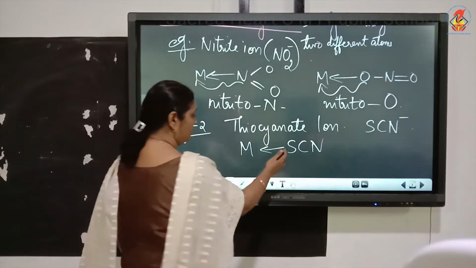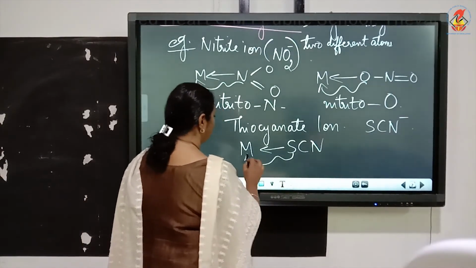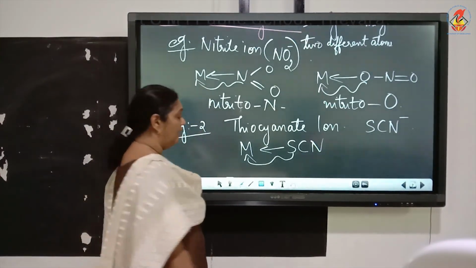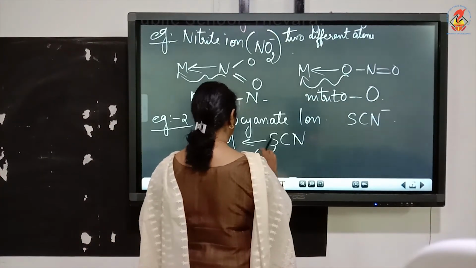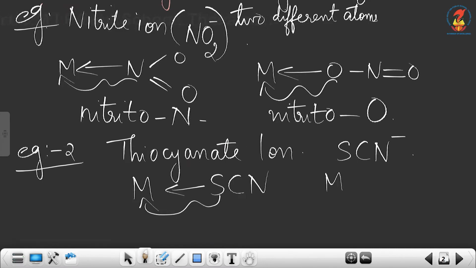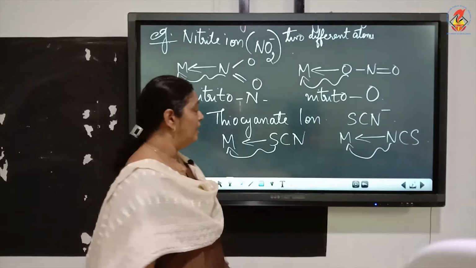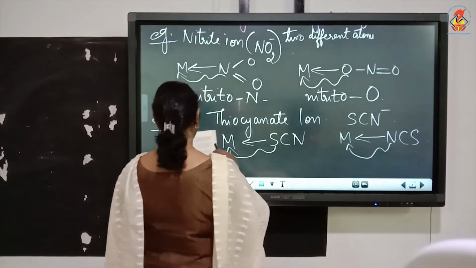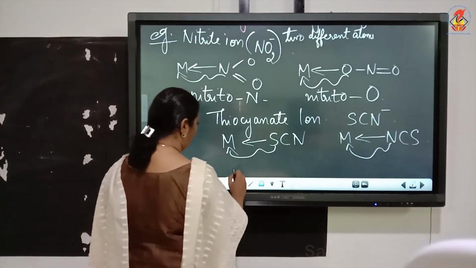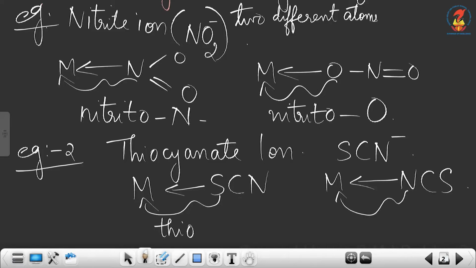MSCN. From this it's very clear that sulfur donates electrons to the metal. Now if the linkage is through nitrogen, we can show it as MNCS. Now from this you can see that the lone pair of electrons is donated by nitrogen to the metal. Now SCN is thiocyanate, so the ligand is called thiocyanate 2.